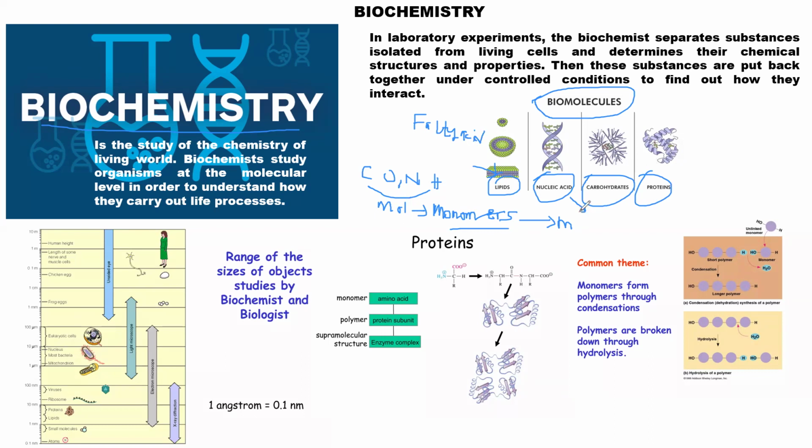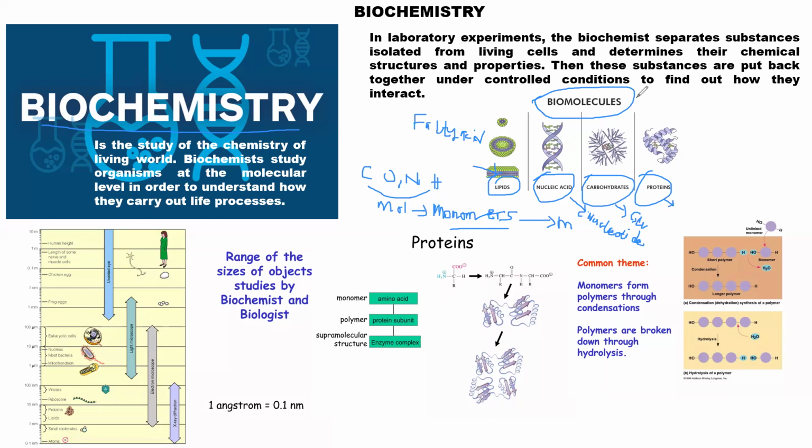Then for the nucleic acid, it is nucleotides. Then for carbohydrate, we have simple sugars like glucose. Glucose is a monomer of carbohydrate, and of course for proteins it is amino acids.